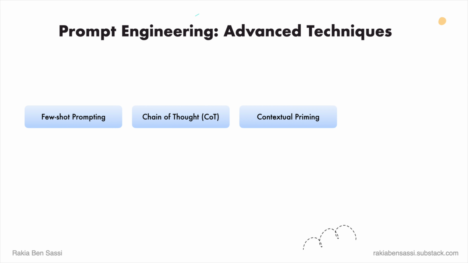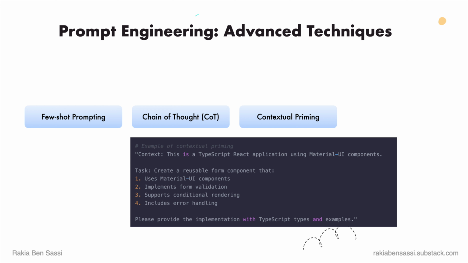Contextual priming. Provide relevant context or information before you ask for the main task. This warms up the AI with the right background. Here is an example. Context: this is a TypeScript React application using Material UI components. The task is to create a reusable form component that uses Material UI components, implements form validation, supports conditional rendering, and includes error handling.